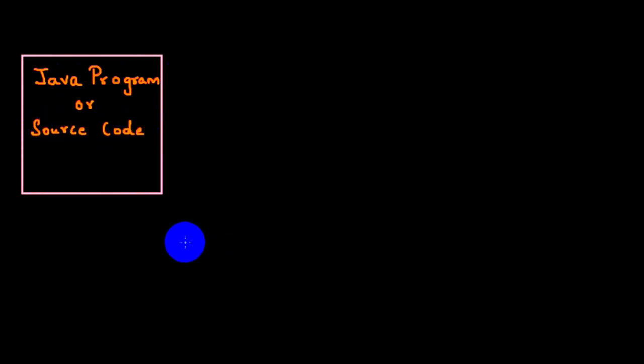Okay, now first rule. What will you do, sir? First thing, what I'll do here is I will develop a Java program. You are developing your Java program. I'm telling you the working of a Java program, guys. Now this Java program you will develop can also be called source code, because you are trying to develop it. So, Java program or source code.